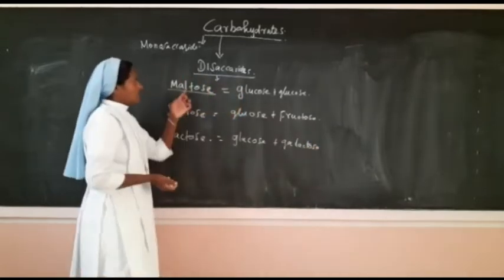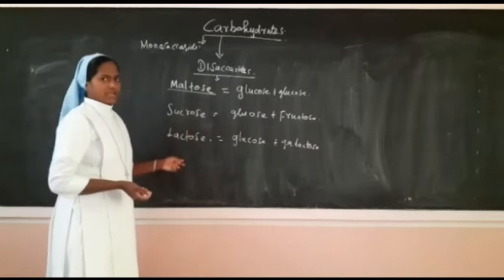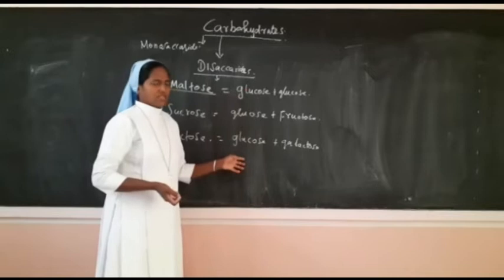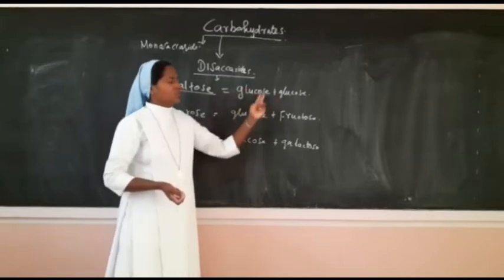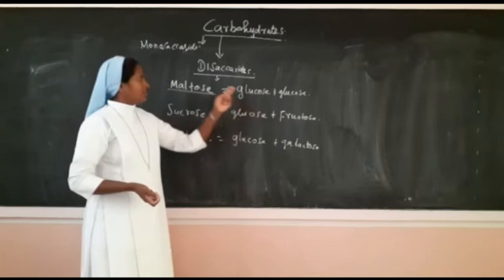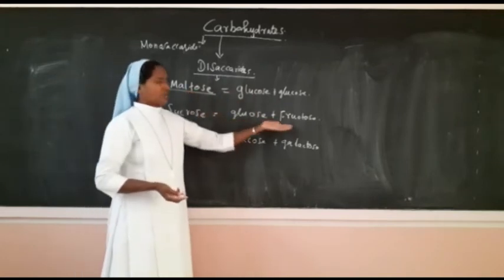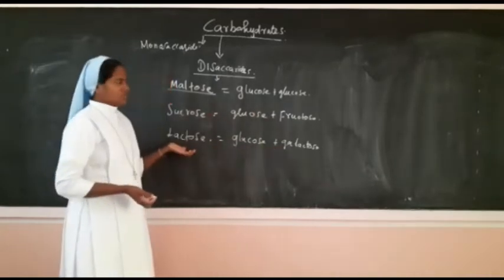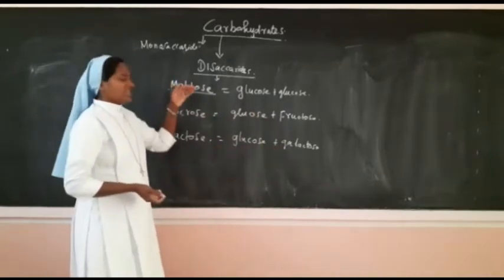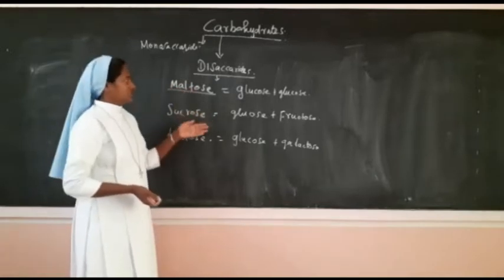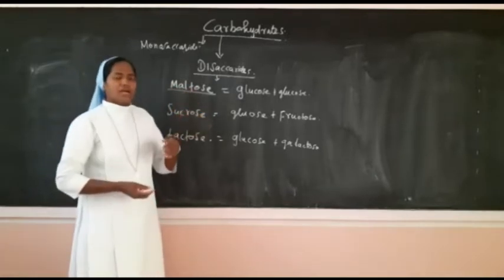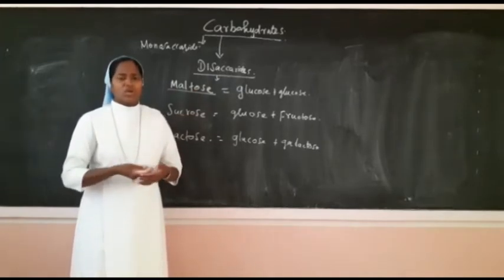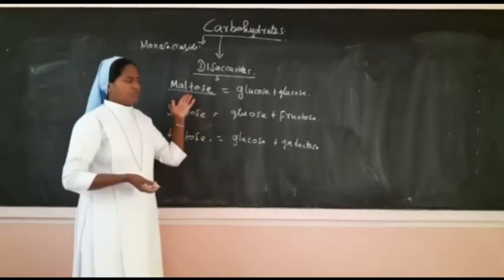But in all these 3 types of disaccharide, the common basic unit, glucose, is present. The variation is: 2 glucose molecules combine to form maltose, glucose and fructose form sucrose, and glucose and galactose form lactose. Now where are the sources? Where do we see these? Maltose is the end product of digestion of starch. So during the digestion of starch molecules, maltose is formed.